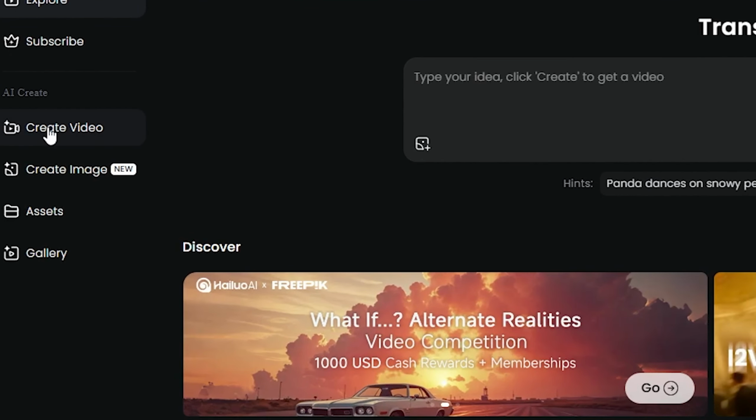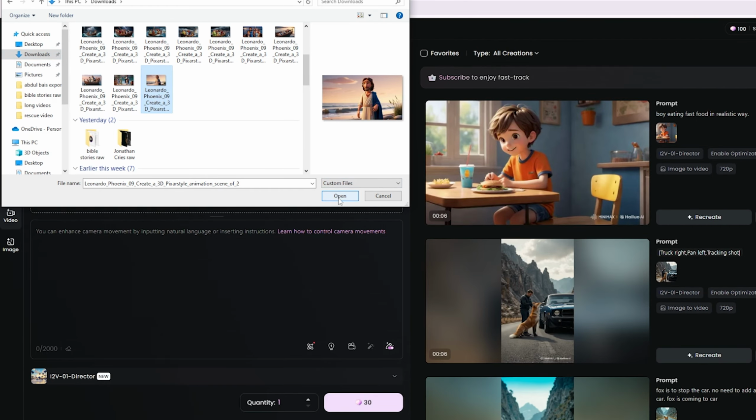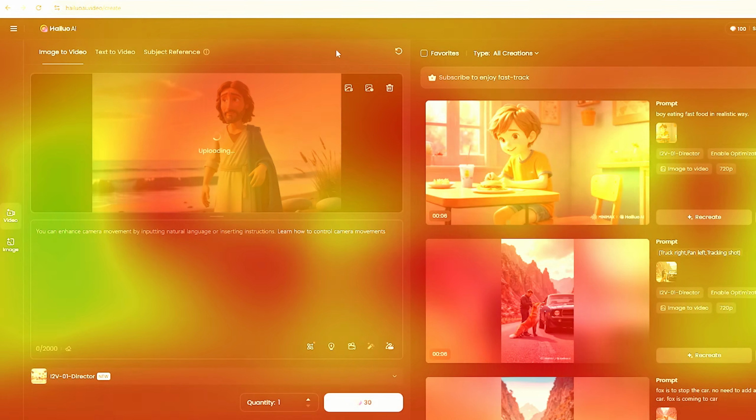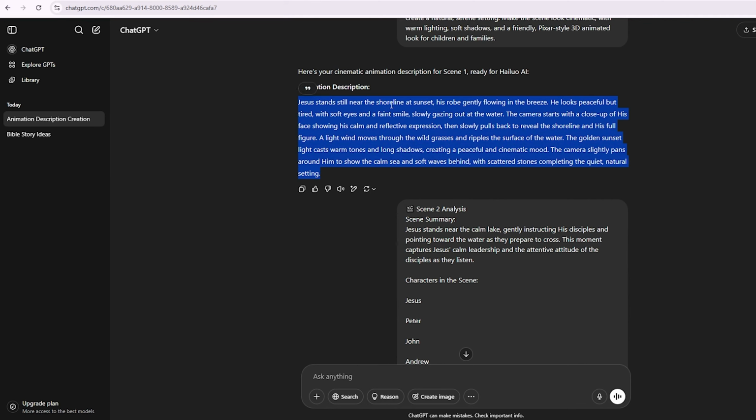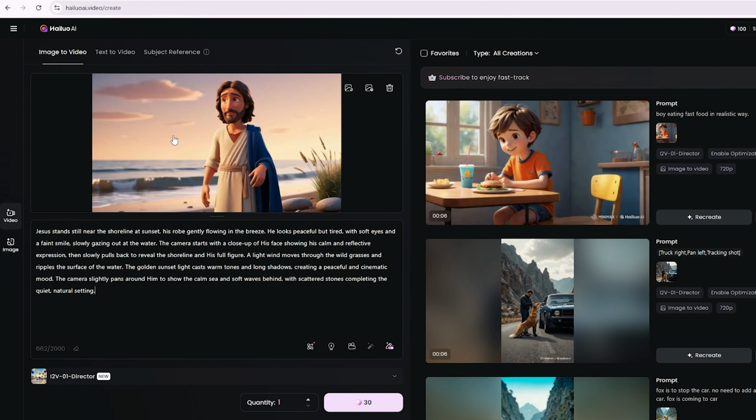Click on Create, then select Image to Video. Upload your scene image, paste the animation description, and click Generate. Do this for every scene. If the animation seems too fast or too slow, try adjusting the prompt to mention the timing or motion speed.